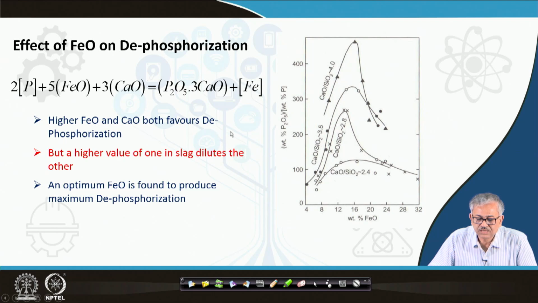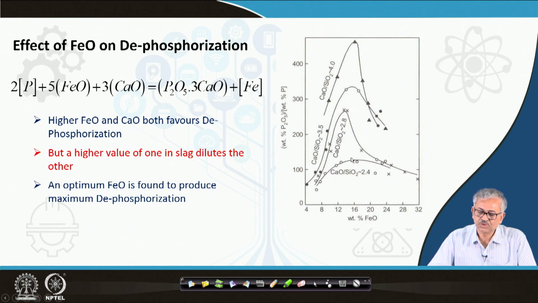This is weight percent of, that is the phosphorus partitioning, the percentage of P2O5 in the slag divided by percentage of phosphorus in the metal. This is the way the phosphorus partition coefficient is defined, okay. And now you can find phosphorus partitioning increases with increase in the FeO, but there is an optimum FeO. Everywhere you can find there is an optimum FeO. Here the basicity is more, that is why your partition ratio becomes high. There the basicity is increasing.